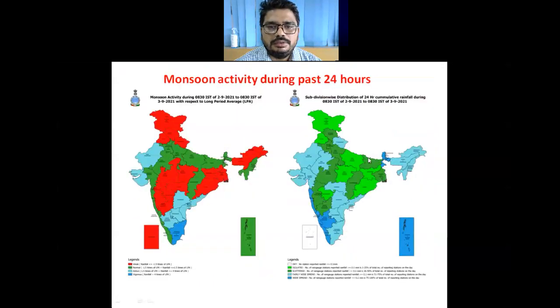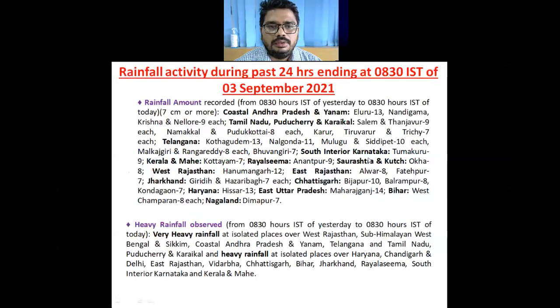For example, in Tamil Nadu, Kotha Gudem reported 13 centimeter. In South Central Karnataka, Tumakuru reported 9 centimeter, and so on.